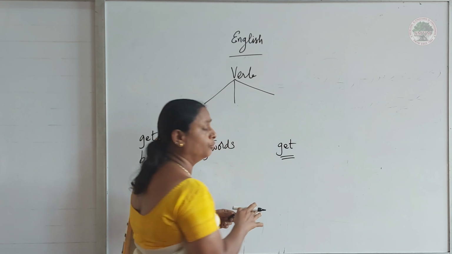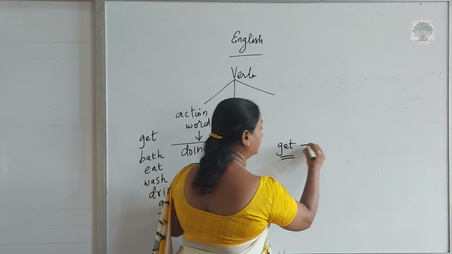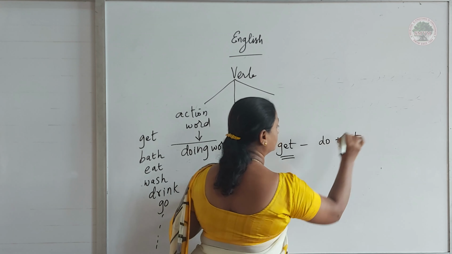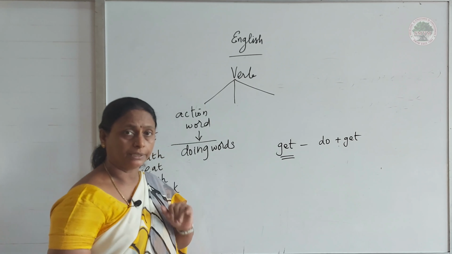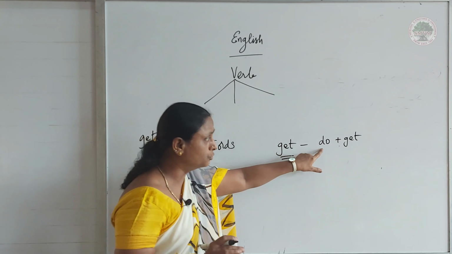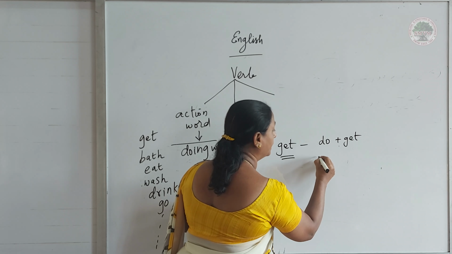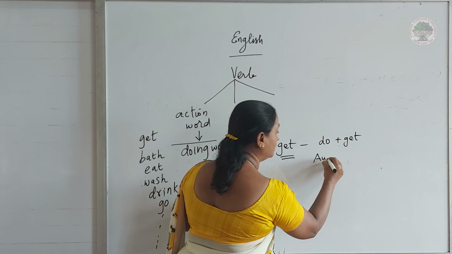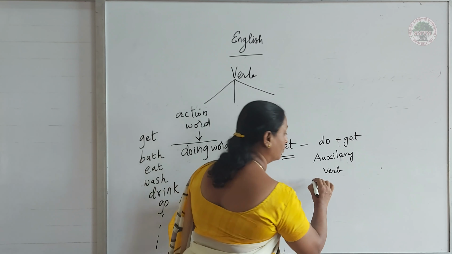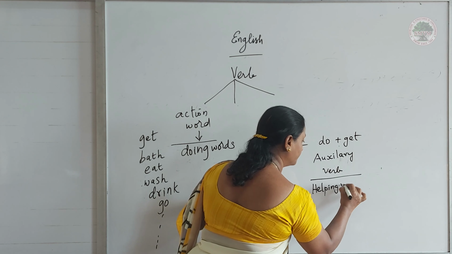I wrote "get." How do you split this "get"? "Get" can be written as "do plus get." If it is a general word, what do "do" and "get" mean? This "do" is helping the "get." So it is called an auxiliary verb, which comes in this place as a helping verb.